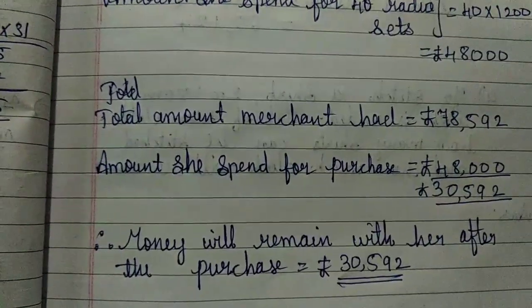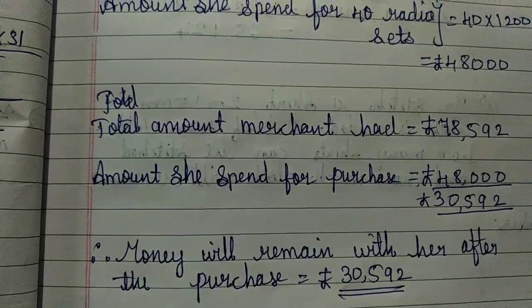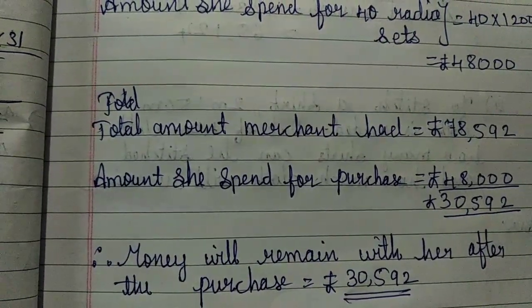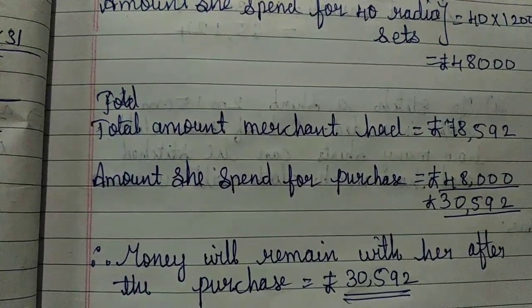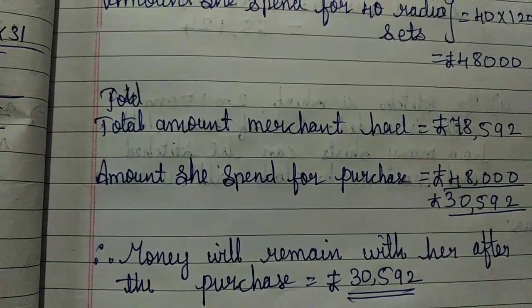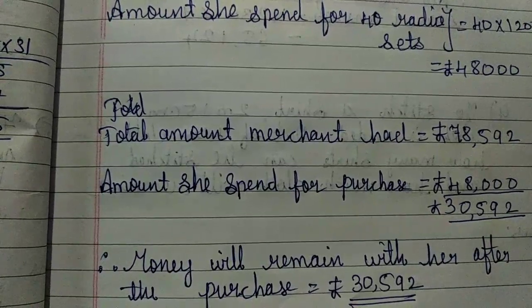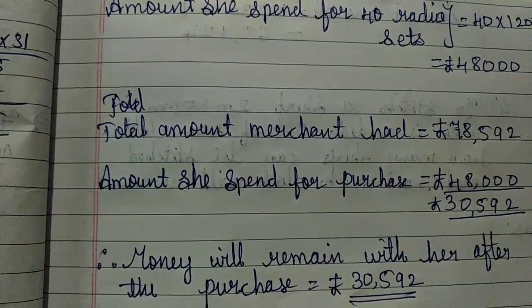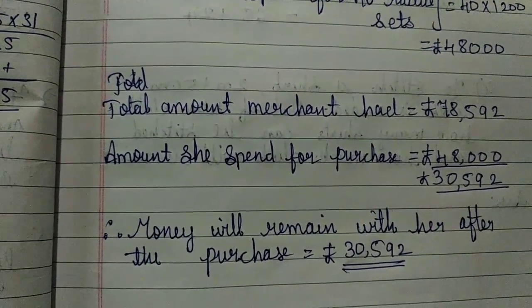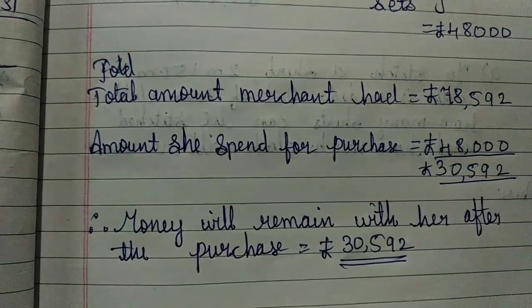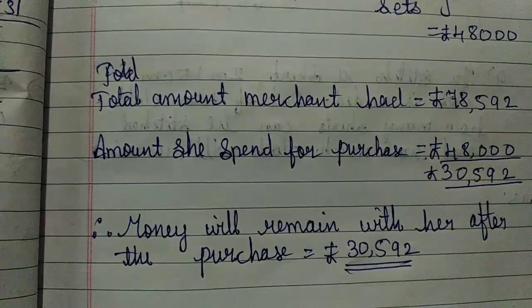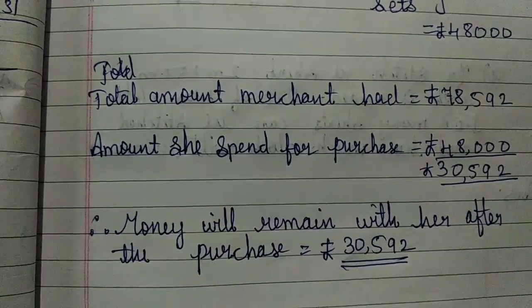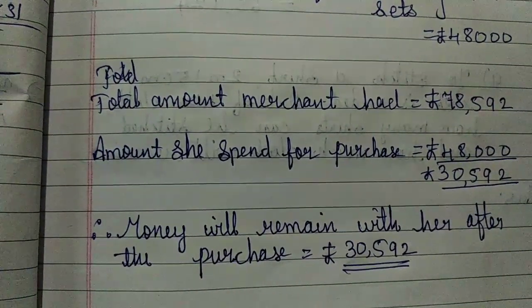The total amount merchant had is equal to 78,592 rupees, they already given. So here we already find the amount she spent for 40 radio sets, that is equal to 48,000. So here they are asking how much money will remain with merchant. So we have to subtract the two amount.